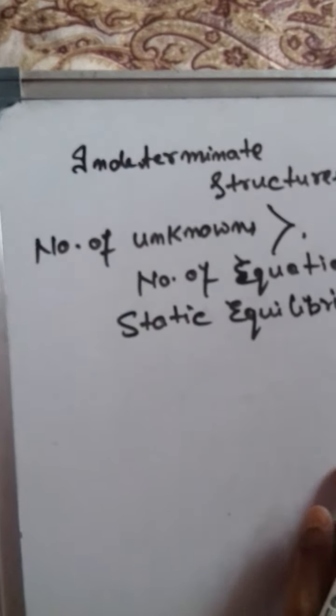Now again this kind of structure is classified into two categories, that is internal redundancy and the second is external redundancy.